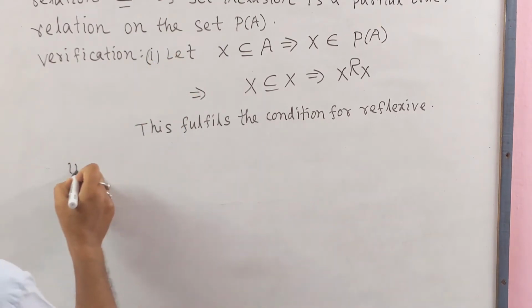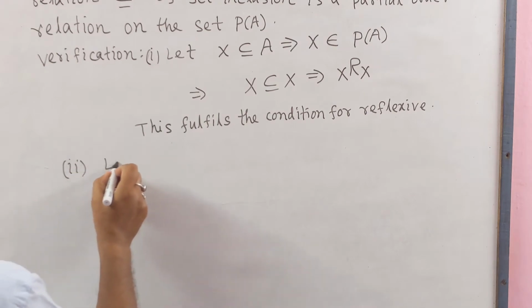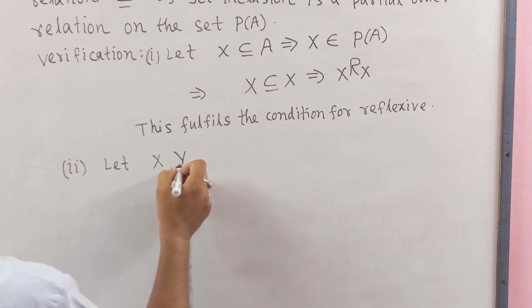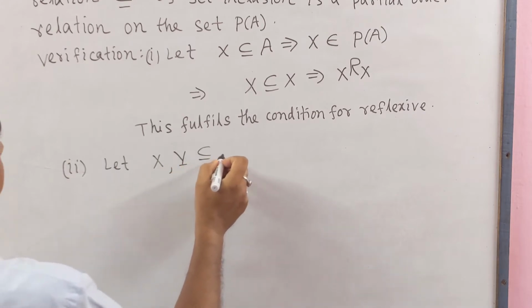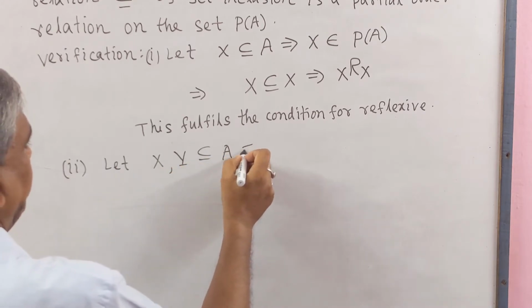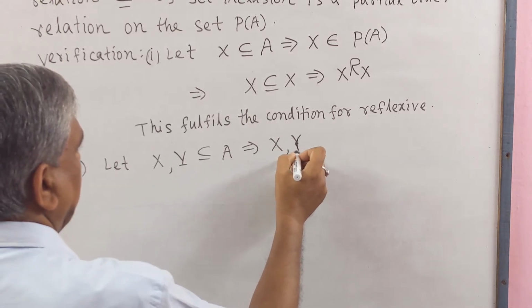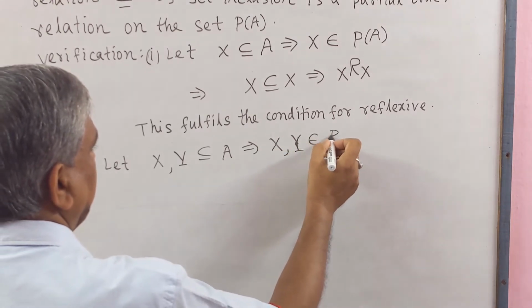Number 2, let X and Y be subsets of A, which implies that X and Y belong to P(A).